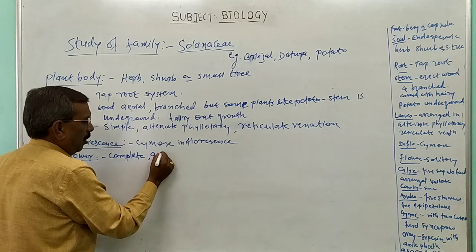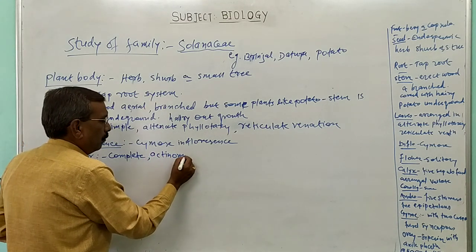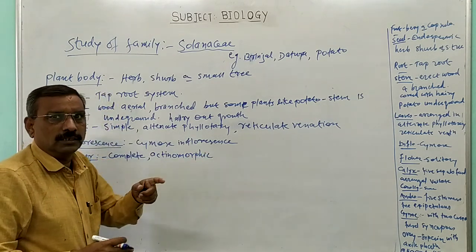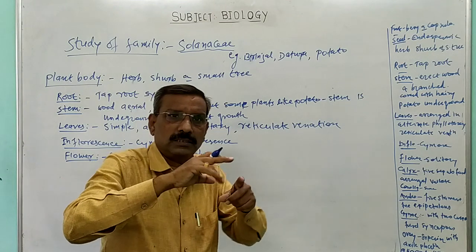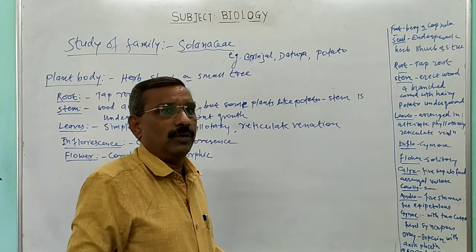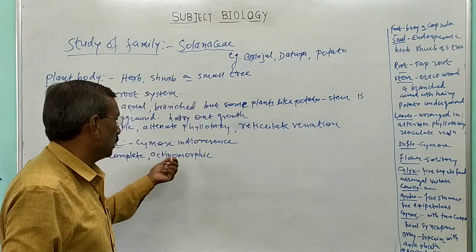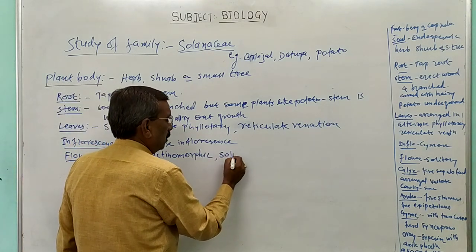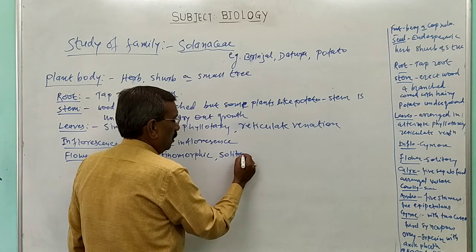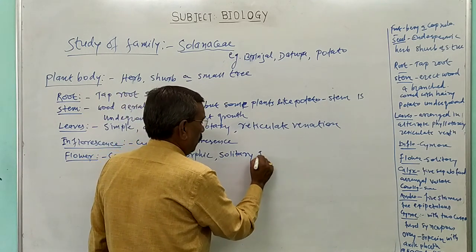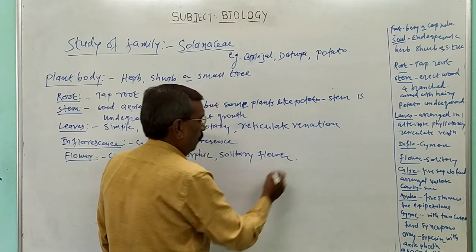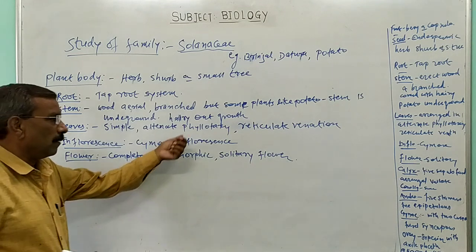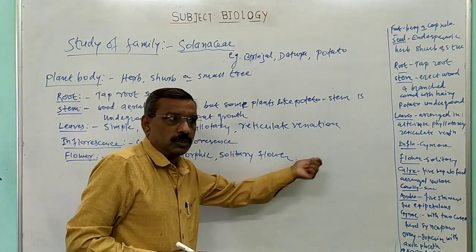Then it is actinomorphic. Actinomorphic means the flower is regular, that is, the shape and size of petals and sepals are the same. That is a regular flower, an actinomorphic flower. A flower produced singly is known as a solitary flower. In this way, the flower of family Solanaceae is complete, actinomorphic, and solitary.